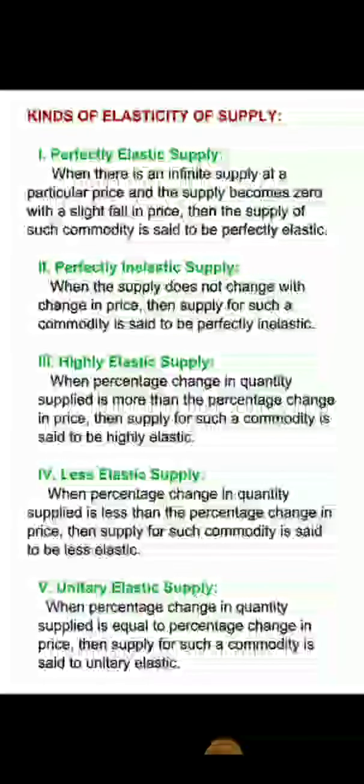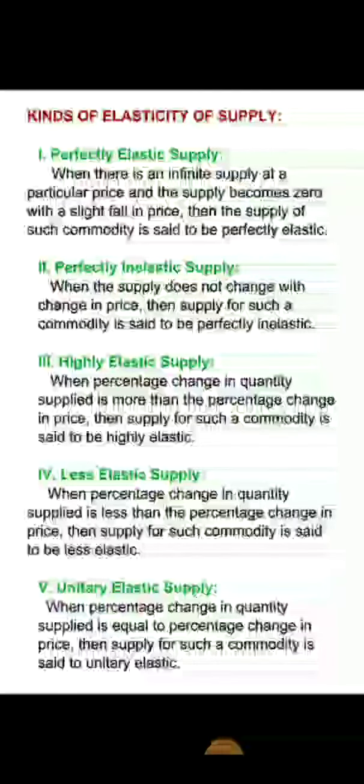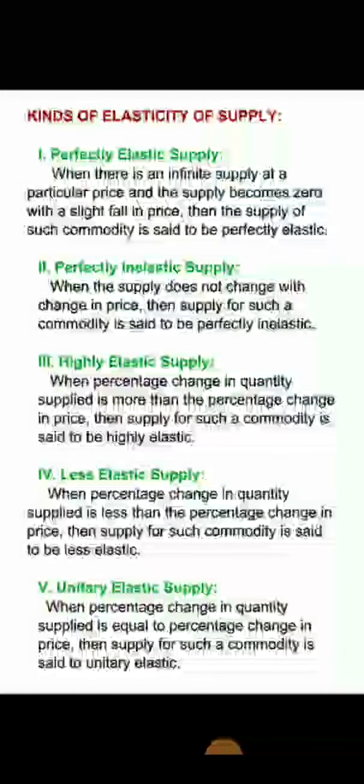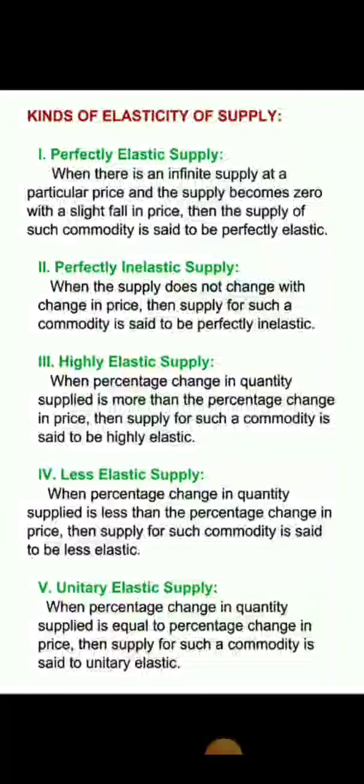The next one is less elastic supply. Less elastic supply is that supply when the percentage change in quantity supplied is less than the percentage change in price. If the price changes by 50%, then the quantity supplied will change by a percentage of less than 50%. The percentage change in quantity supplied is always less than the percentage change in price. Such a type of elasticity can be called less elastic supply.